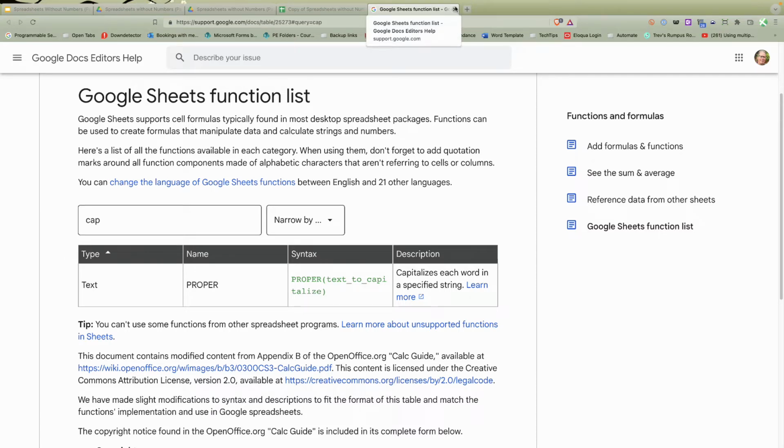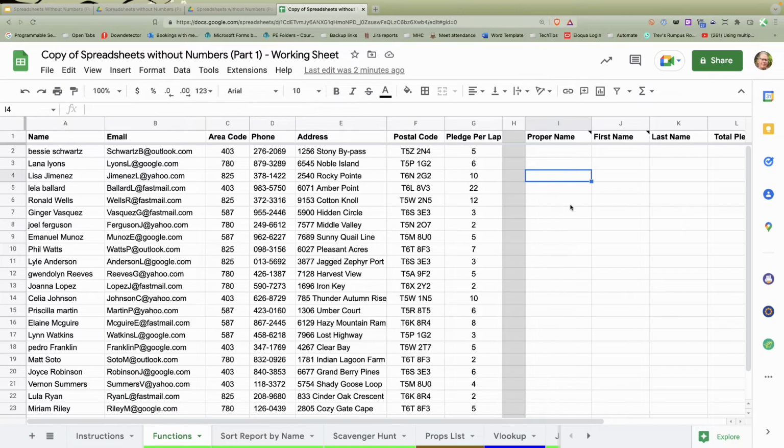Another great way of finding a function is just Google it. You are not the first person to say, how do I capitalize words in a Google Sheet? How do I do X, Y, and Z? How do I calculate the number of days between two dates? Lots of information out there. Google is a great resource, and there's lots of people more than happy to help.